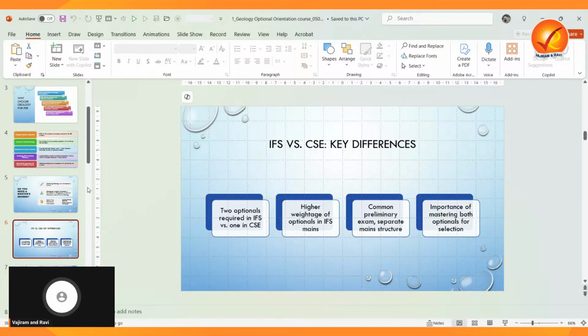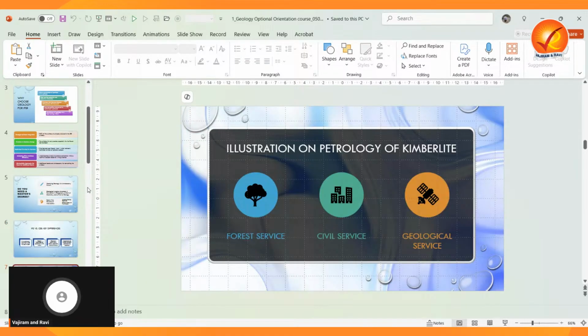Okay, so before we dive into the syllabus, let us look at an illustration that highlights the applied nature of geology, especially with respect to your forest services examination mains, civil services examination mains, and geologist examination mains. We will take a small topic from the syllabus: the petrology of kimberlite. In forest service, the maximum you can expect is a 10 mark question, if they ask you to discuss the petrology of kimberlite.